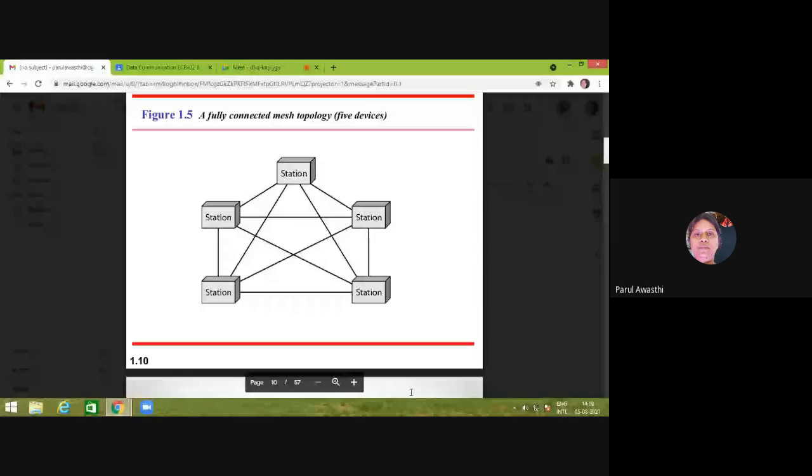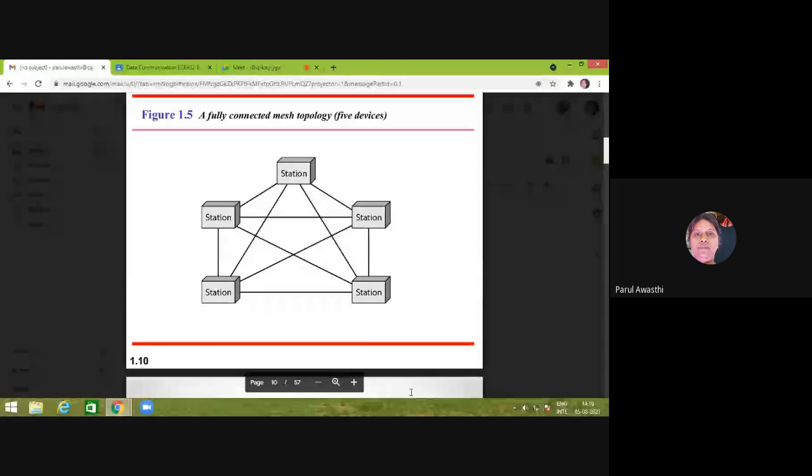Let's say if you have 10 stations, then 10 into 9 divided by 2, that is 45 links will be required. So there is basically a much larger need of physical media. So obviously the cost will be high, right?